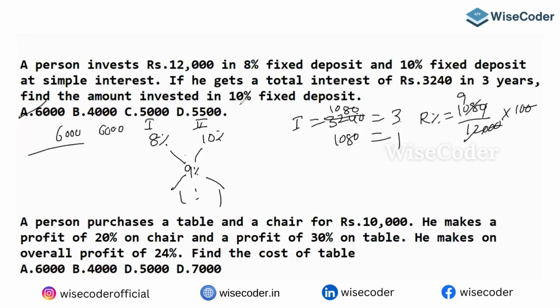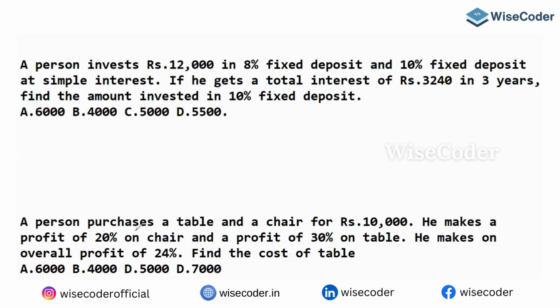So how much did he invest on the 10% fixed deposit? So here the whole thing is what? You need to figure out the mean value. How are we going to figure it out? You need to find out the overall rate of interest. 3 years interest is this, then 1 year interest is how much? Once you know the 1 year interest, the job is easy, no? That's how you can get your answer. Okay, let's do the next one.